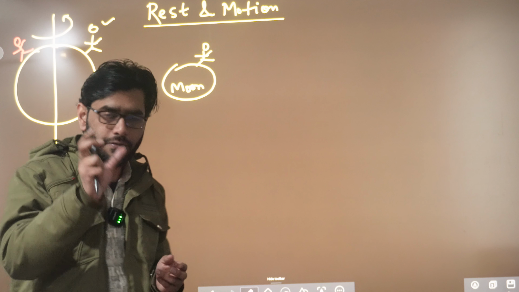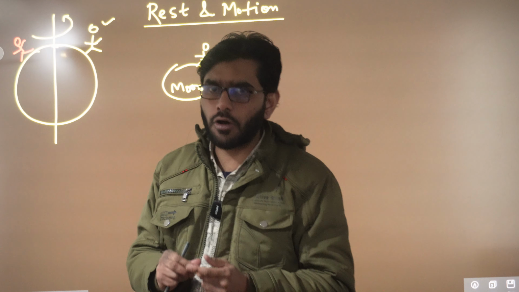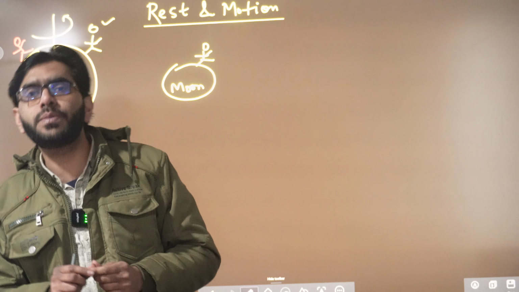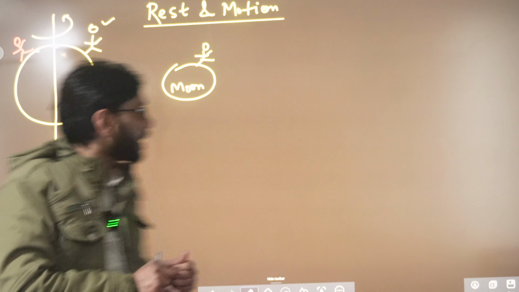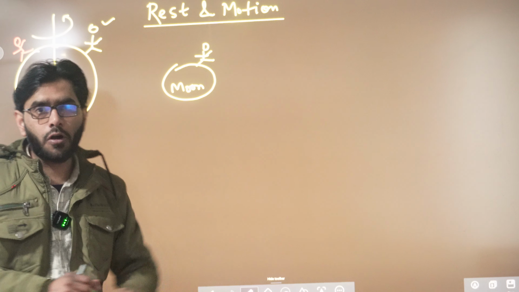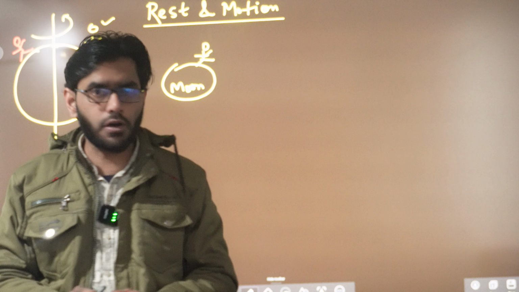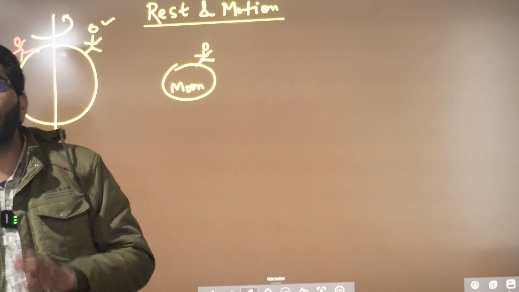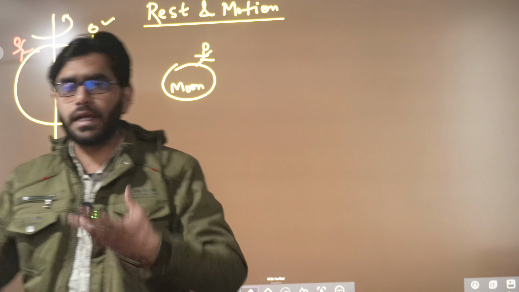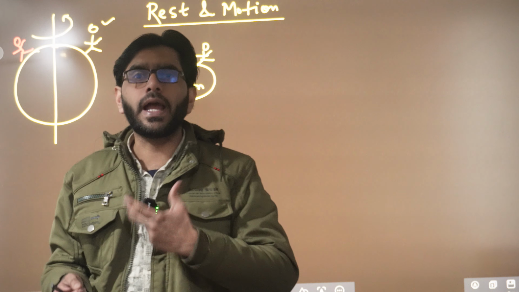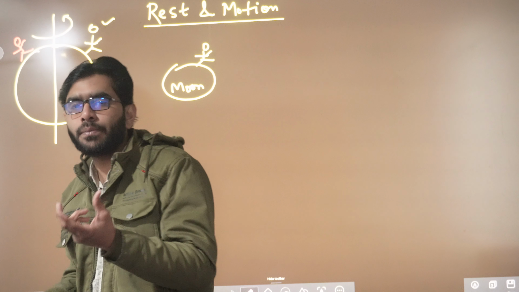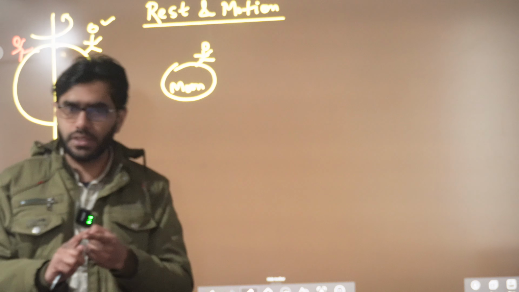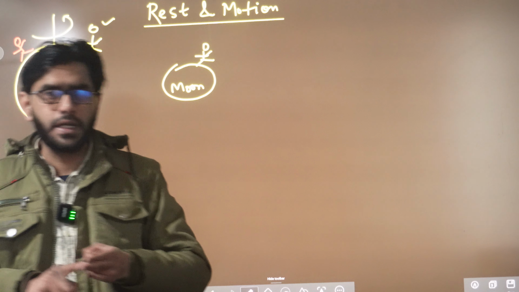I am telling you some definitions. What is an observer? What is an object? An observer is a person who is observing the motion. Here this will be the observer, or you can say you yourself are an observer. And what is an object? The one who is being observed. Like you are observing me, that's why I am an object. So you have now understood what an observer and an object are.